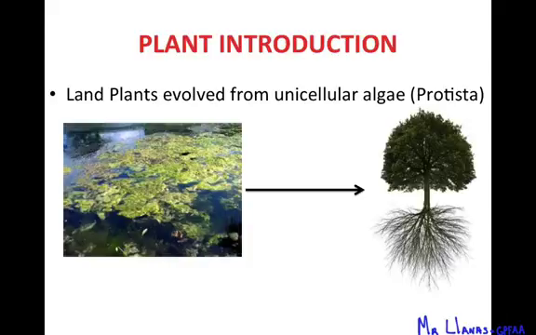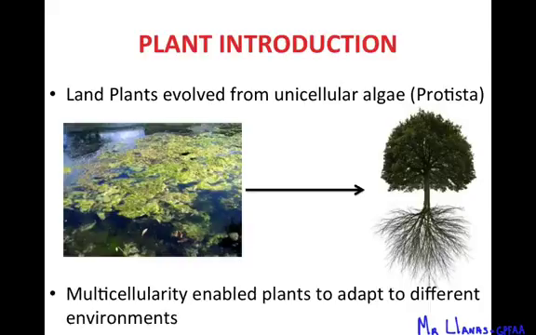Now, plants evolved from what we know as algae or protists, which are unicellular, meaning they only had one cell. I'm sure you've seen a pond or a puddle that's been there for a while, and you've seen algae on it, right? That's a protist, and it's unicellular. It's one cell. But something happened here. Several steps happened in order for plants to evolve into what we know today: big trees, flowering plants, or whatever plant we're looking at today.